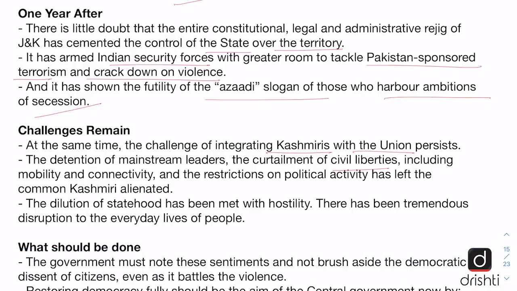And the dilution of statehood has been met with hostility, especially in the Kashmir Valley. There has been tremendous disruption to the everyday lives of people, first with the revocation of the special status of Jammu and Kashmir, and it was followed by the COVID-19 induced lockdown. So there has been no respite for the people in Jammu and Kashmir.